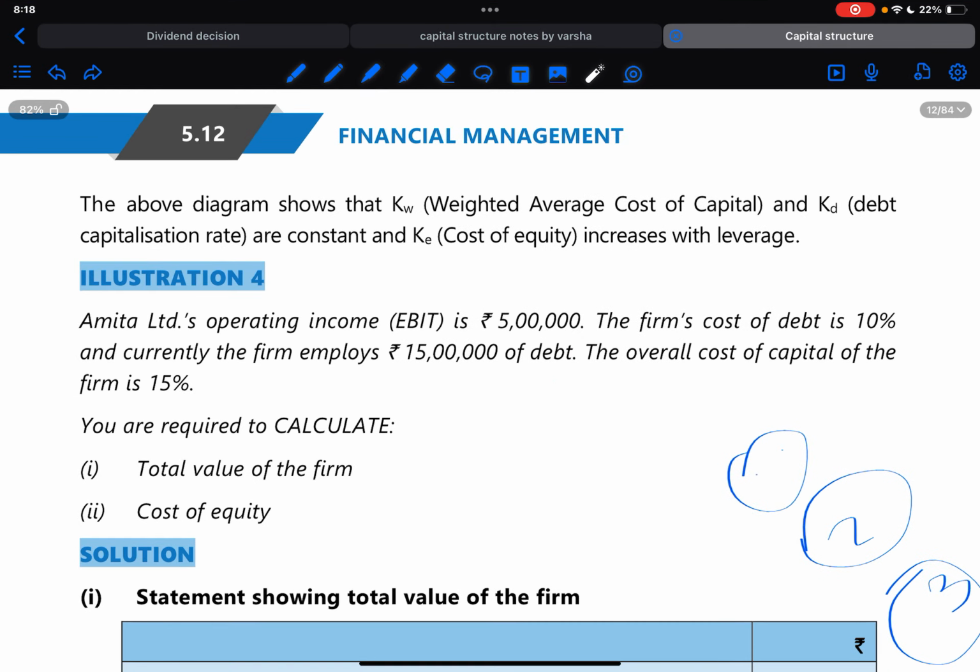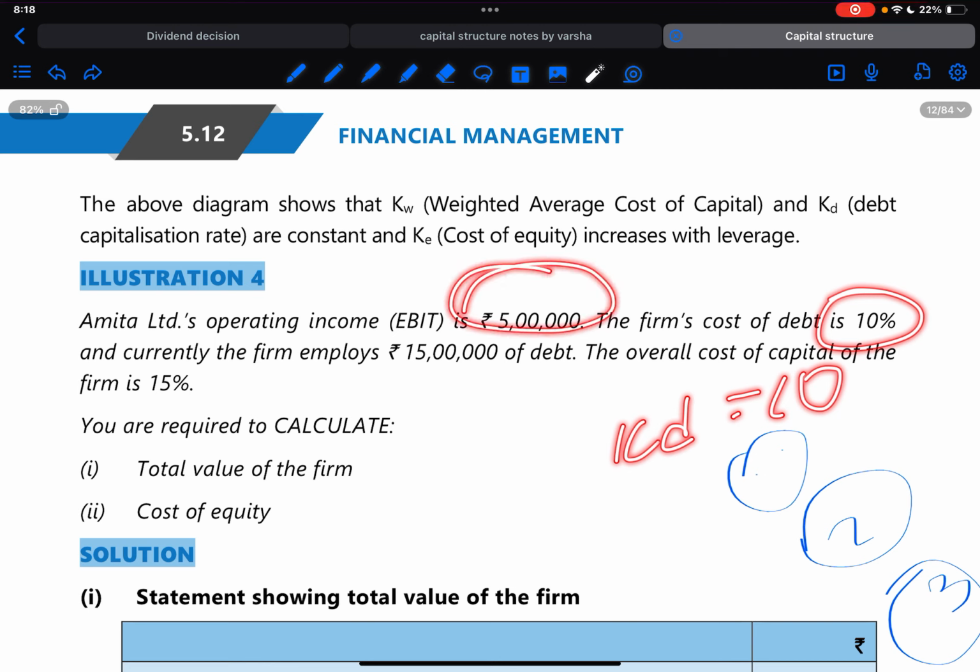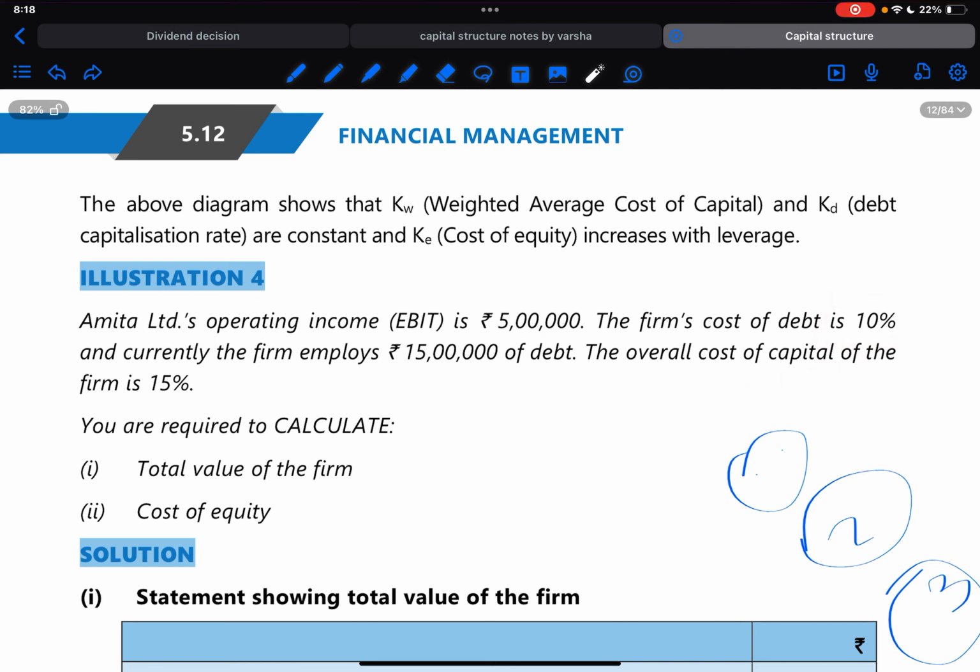Illustration number 4. Amita Limited operates EBIT which is 5 lakh. Now the firm's overall cost of debt is 10%. So KD is equal to 10%. We have EBIT, so we can easily calculate value of debt, that is 5 lakh divided by cost of debt. Then currently the firm employs 15 lakh of debt. Okay. Now interest we'll have to calculate 15 lakh into 10%, right?